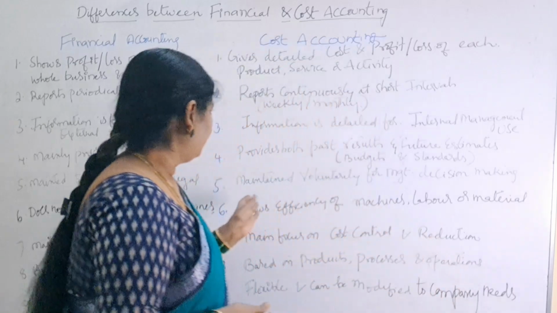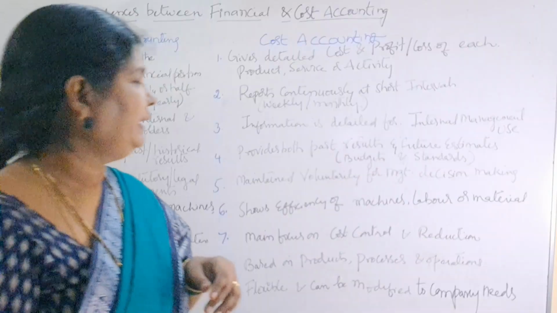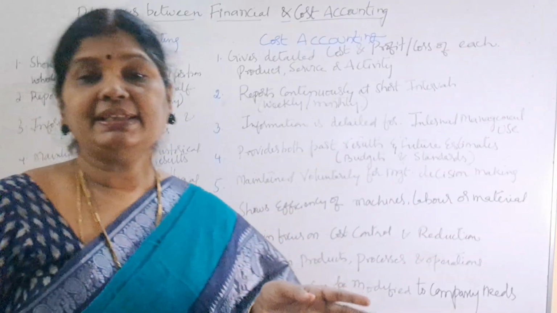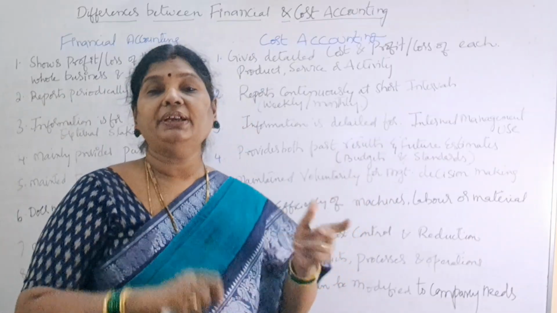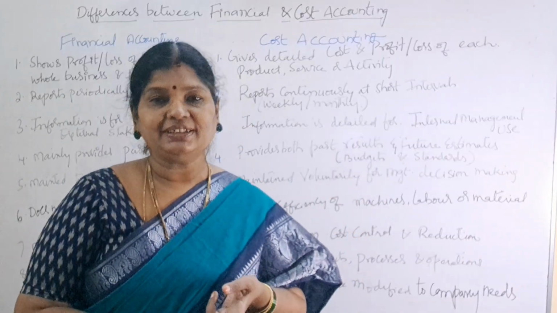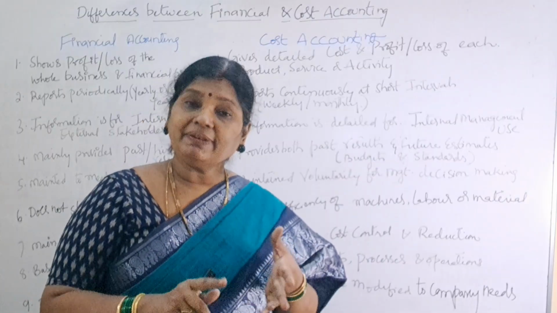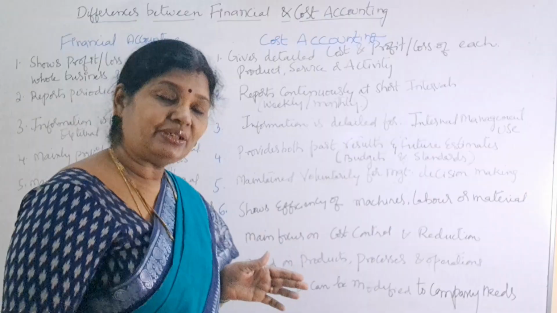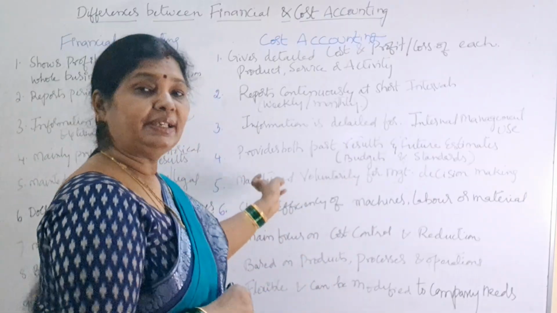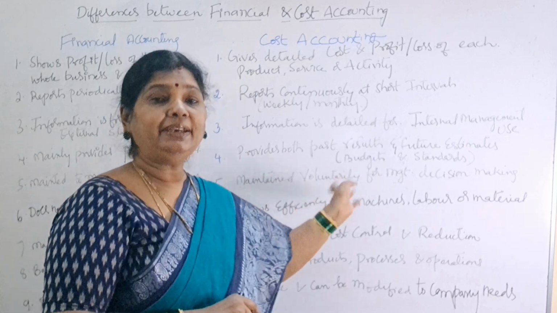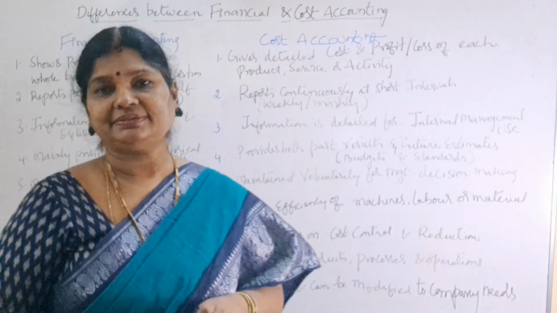But if you take cost accounting, it is maintained voluntarily, right? So why do we maintain it voluntarily? For management decision making. I have explained in the previous video, for management decision making, we require cost accounting. For what purpose? For make or buy decisions, or for expansion of business or diversification of business, we require cost data. So we prepare cost accounting for the purpose of management decision making. That is why it is maintained voluntarily. It is not legally required like financial accounting.